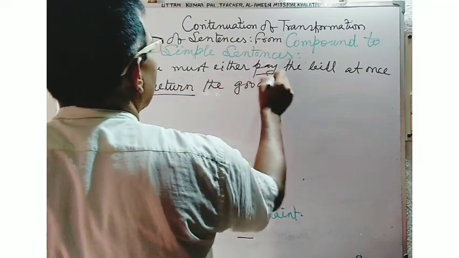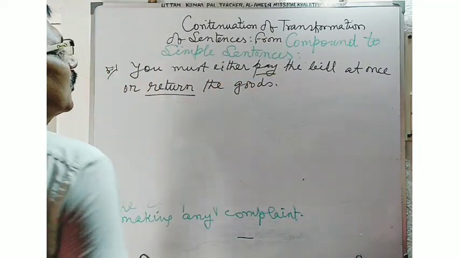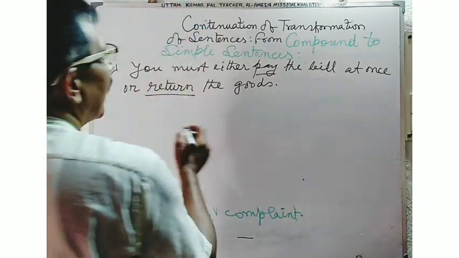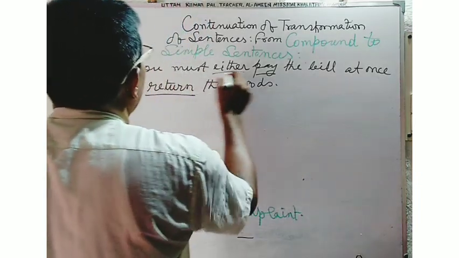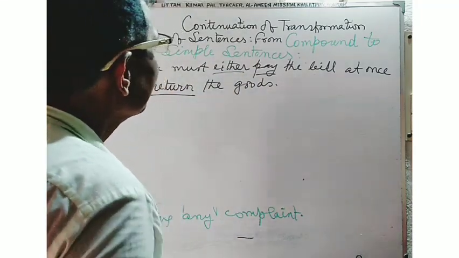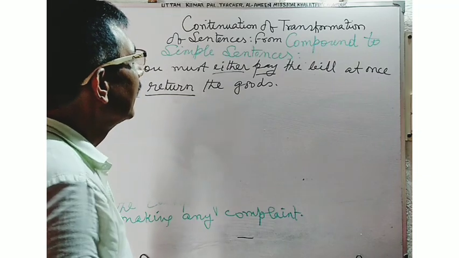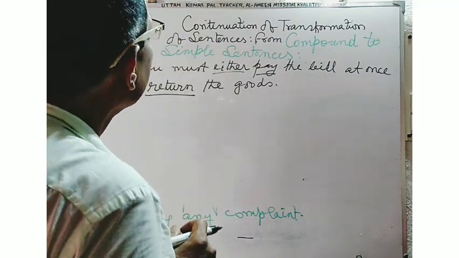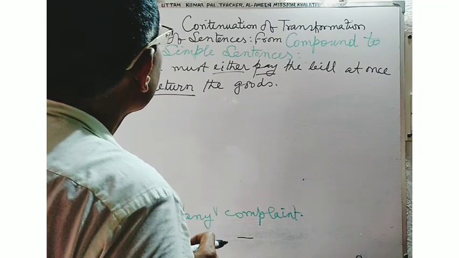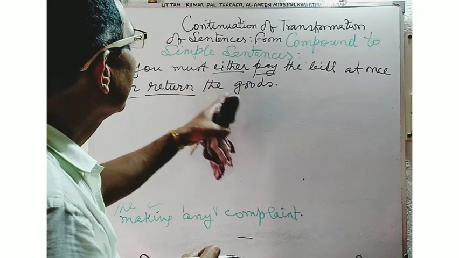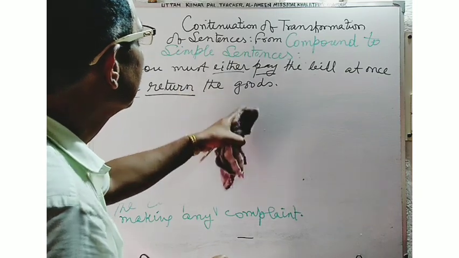Here, return and pay are the two finite verbs used in the sentence. Here, either...or is there. This type of correlative conjunction is used in the compound sentence. And here, at the time of converting the sentence into a simple sentence, you will see how to change the sentence into a simple sentence.